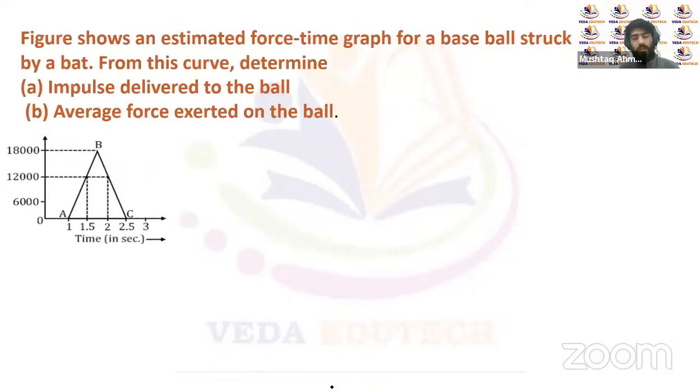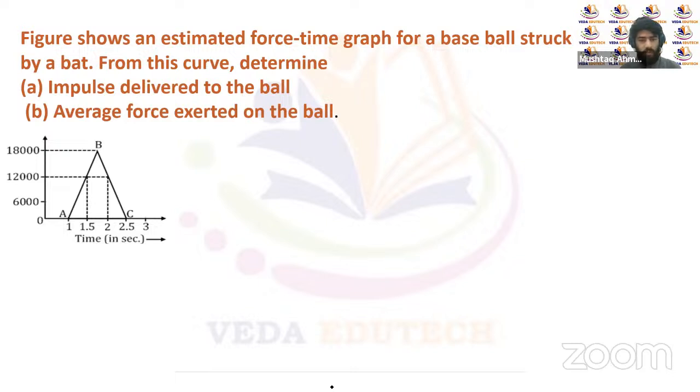So let's again discuss a similar question here, right? The question is that the figure shows an estimated force time graph for a baseball struck by a bat. From this curve, determine the impulse delivered to the ball and the average force exerted on the ball, right?